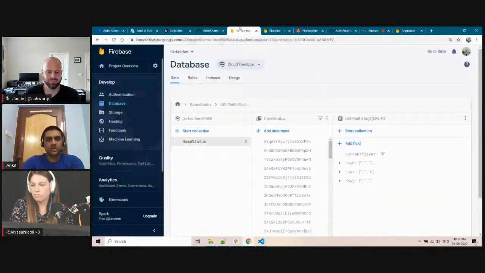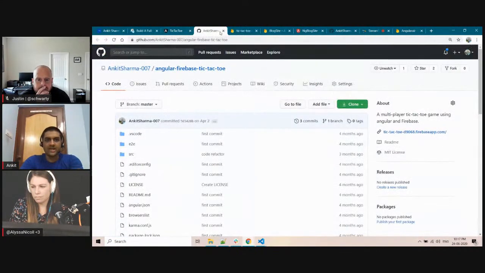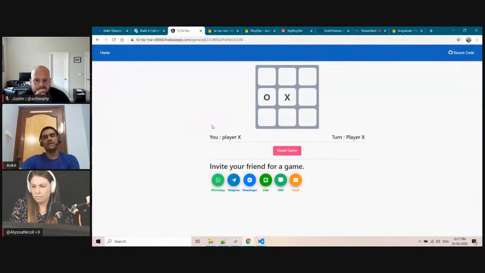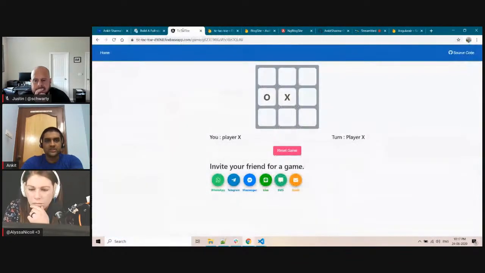So let me go through the database. In the database, I am storing the data. Since I am sitting in one machine and Justin is sitting in another machine, how will we connect? There should be a common connection point. So my database is the common connection point. And you see this ID, this particular ID.